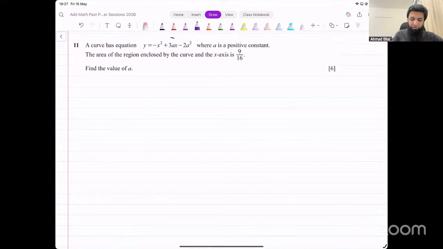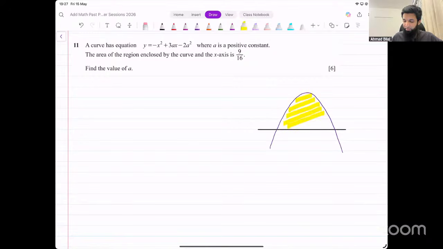Now it's a quadratic function. The coefficient of x squared is negative, right? So it's going to be an n-shaped curve, an inverted U, a sad face, that many of you call this. So it's going to be something like this. What we are supposed to do is we have to do something with the area between the curve and the x-axis. That's this area.